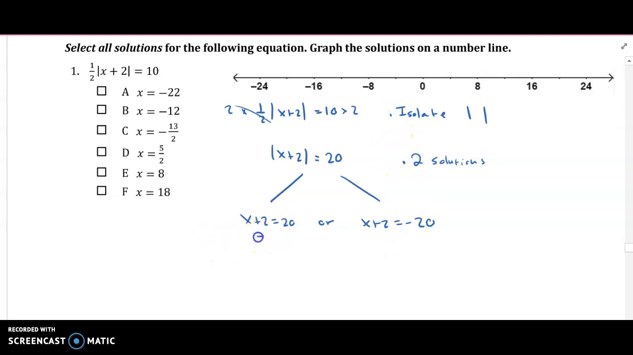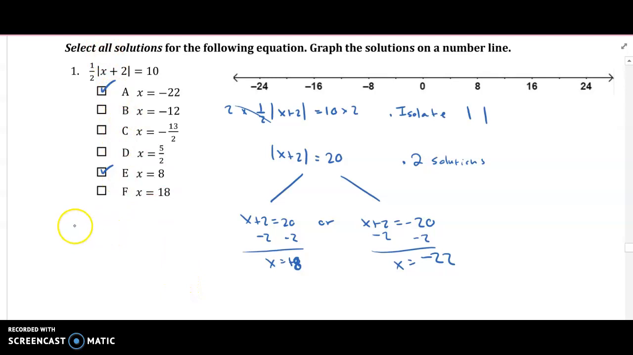Okay, subtract 2 from both sides to solve for x, right? x equals 20 minus 2, which is not negative 18, just 18. Or subtract 2 from both sides here. x equals negative 20 minus 2, which is negative 22. So negative 22 and 18 are our two solutions.